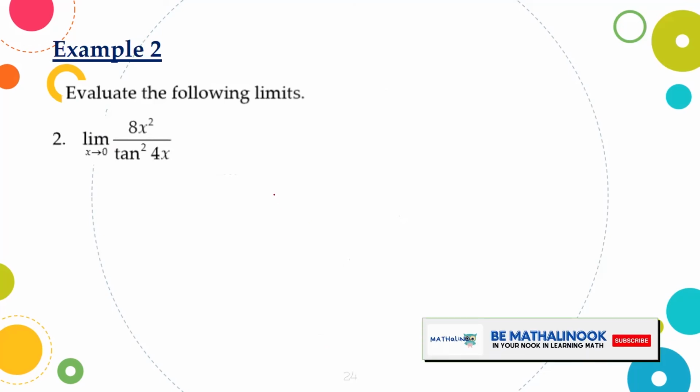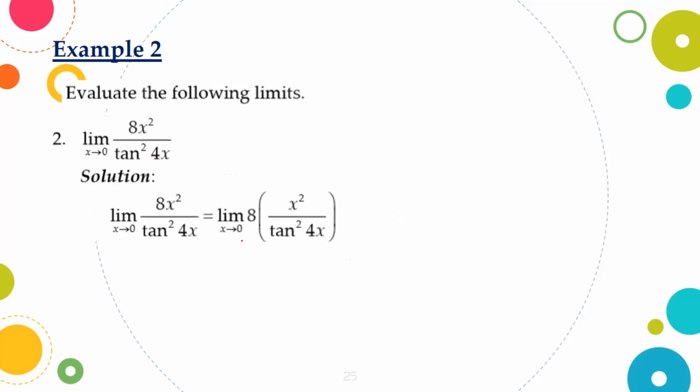Another example. Limit of 8x squared over tangent squared 4x as x approaches 0. The given can be expressed as limit of 8 times x squared over tangent squared 4x as x approaches 0. Next, since we have squared here and here, we can actually express this as x over tangent 4x quantity squared.